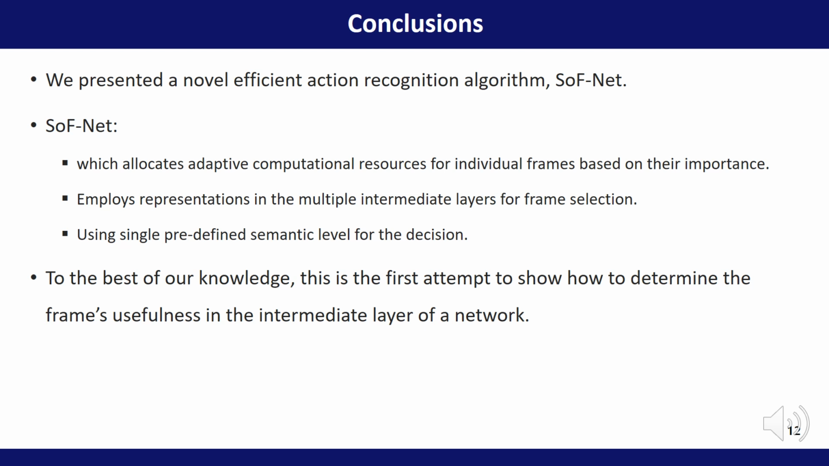To summarize, in this study we propose SubNet, an algorithm for effective action recognition. We have shown that the intermediate feature can sufficiently capture the importance of a frame and stop the operation. So far, thank you for listening to my research.